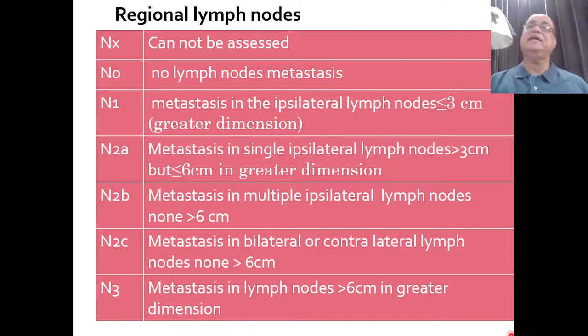And N3 is that any lymph node, either single or multiple, ipsilateral or bilateral or contralateral, if the size of any of the lymph nodes is more than 6 centimeter, straightforward, the stage of lymph node metastasis will be N3.